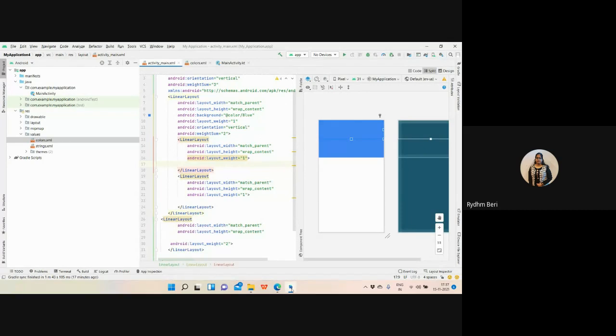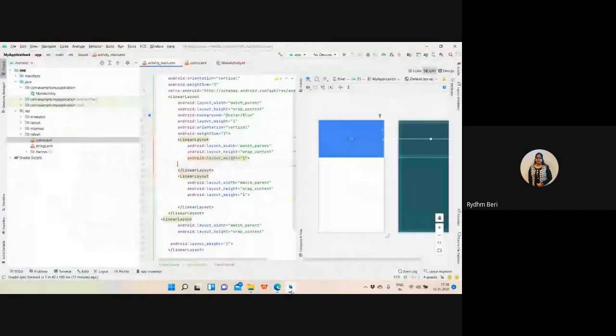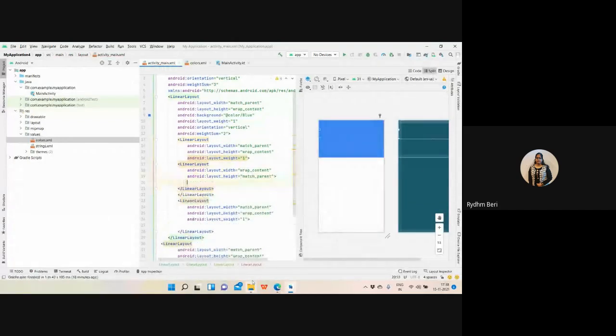Now, see this button and this button is consuming less space as compared to this one. Right or wrong? As compared to the text box, both the buttons are taking lesser space. Yes, ma'am. So that means again we can take the linear layout here, in which width I'm taking wrap content and height match parent, because I want to take the content as per the width.